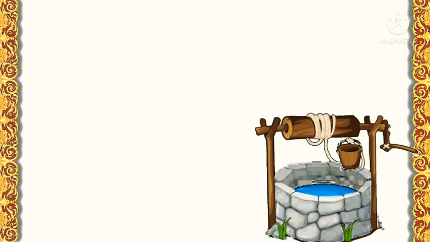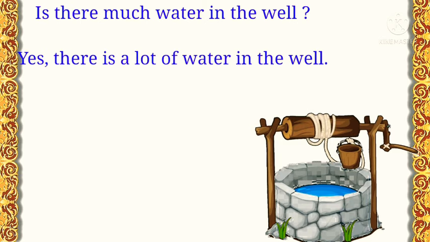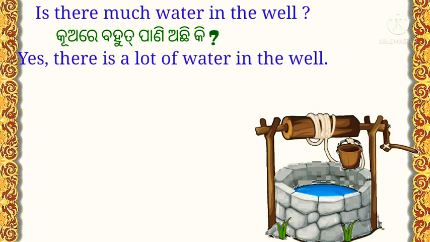Now we see a picture of a well and there are two sentences about it. First, is there much water in the well? Next, yes, there is a lot of water in the well. First sentence is starting with is. It means it is also a yes or no type question. And second sentence starts with yes. It means the second sentence is the answer of the first question. Okay.